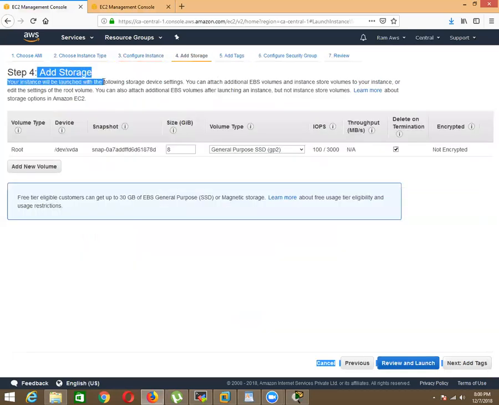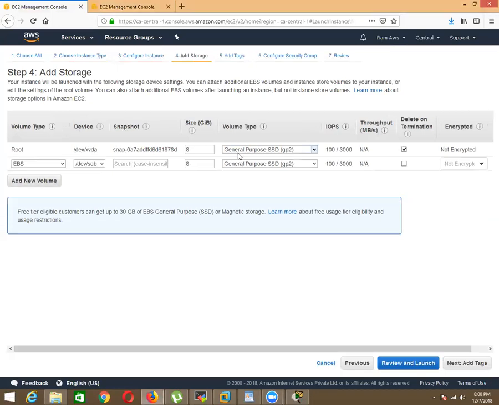And step number 4 is add storage. So here we are going to discuss EBS storage, Elastic Block Storage, and AWS designed 5 elastic block storage types for instances. 5. Okay. Here you can see, here is 3, and here is another 2.